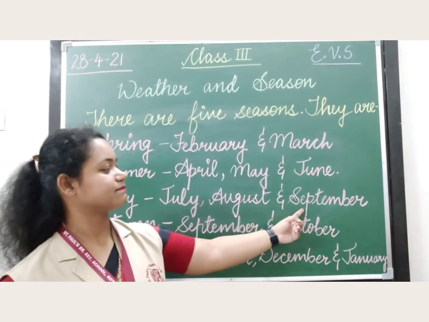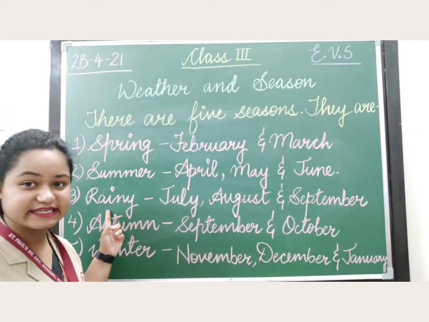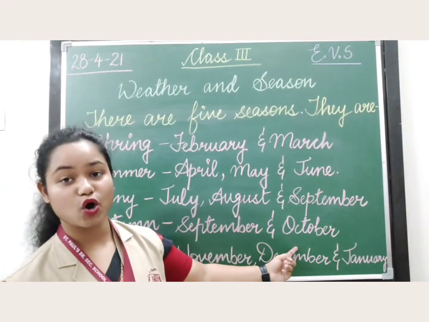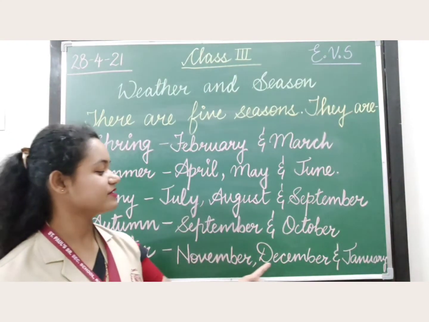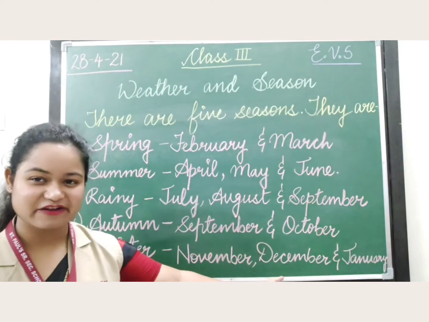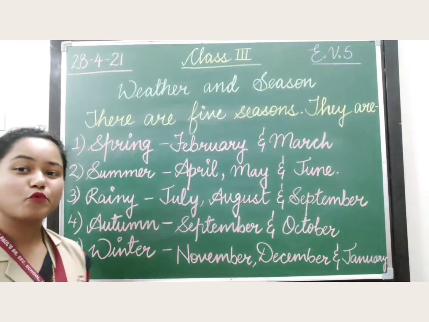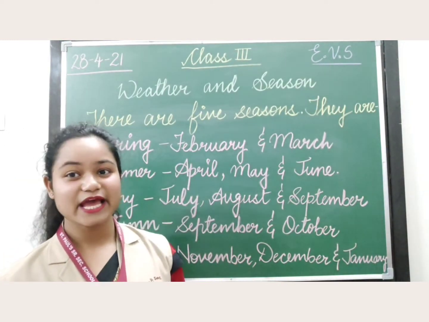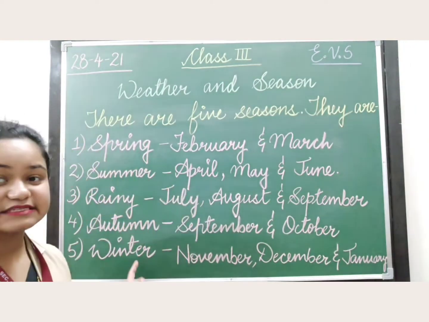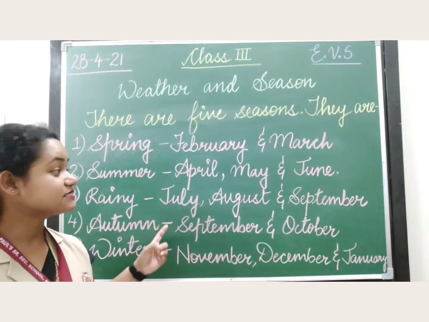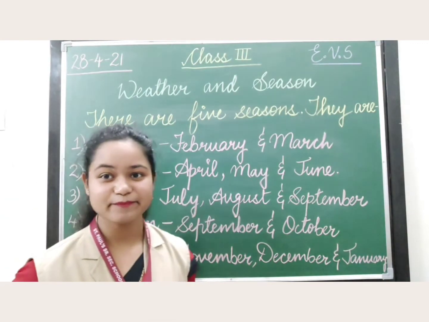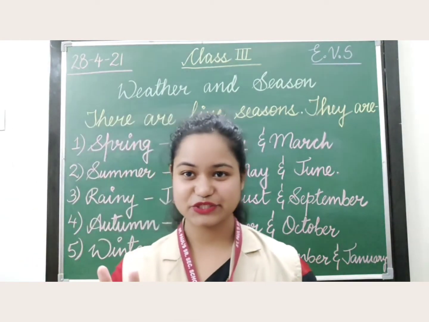July, August, September we have rainy season. September, October we have autumn season, and November, December and January again we have winter season. So these seasons and their duration you all should know. Please copy this down nicely. I will give you 2 minutes to copy this.